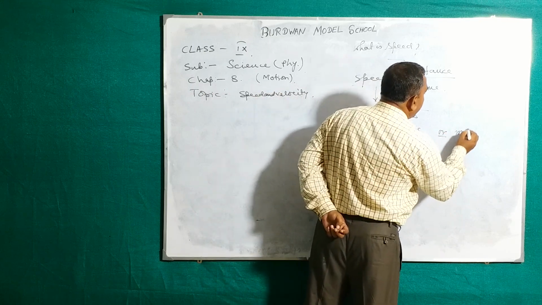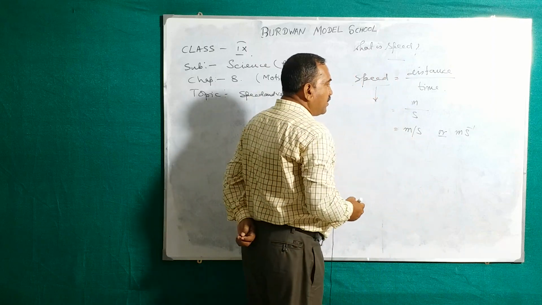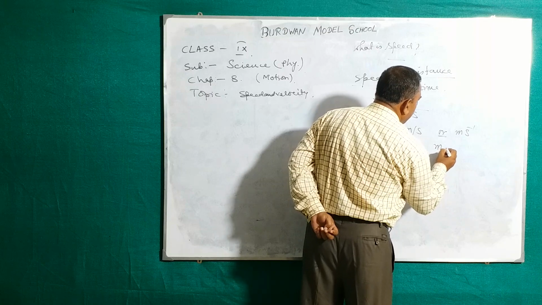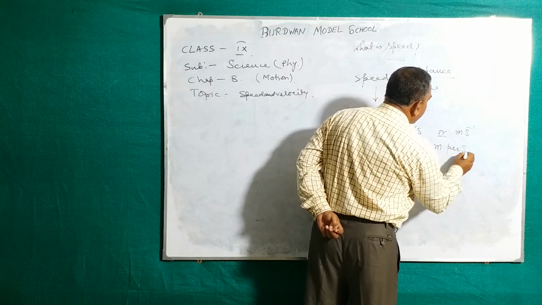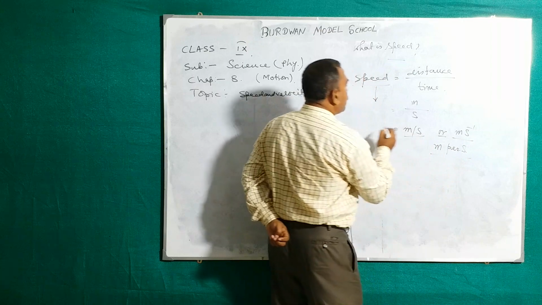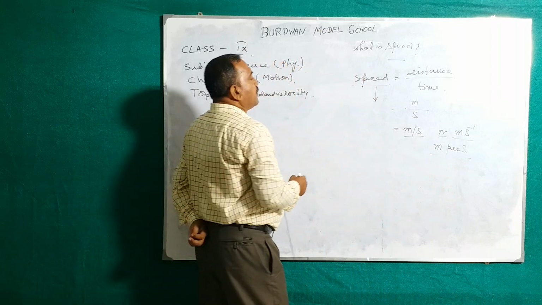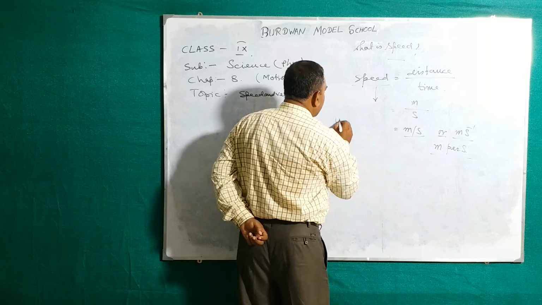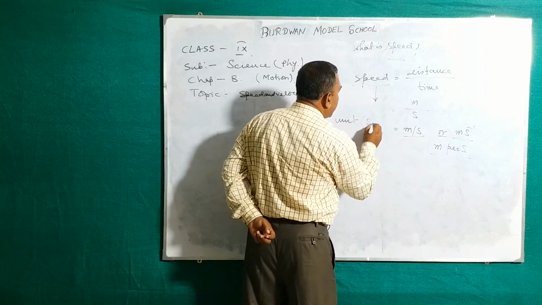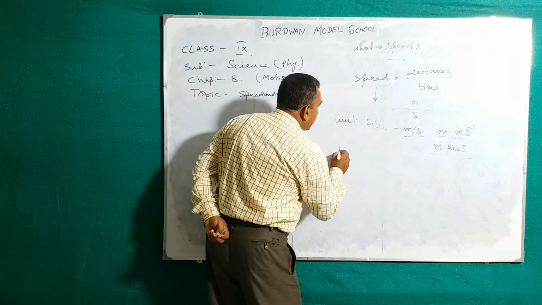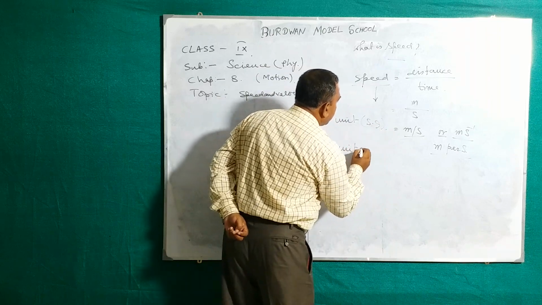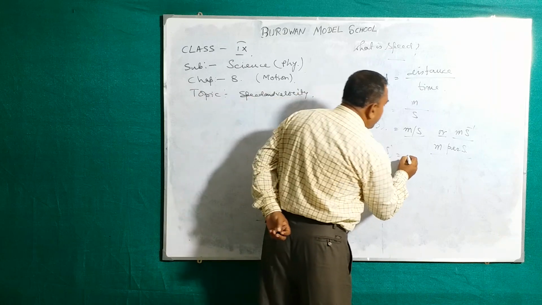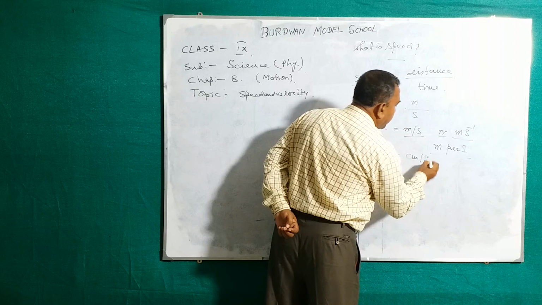meter second to the power minus 1 or meter per second. As you wish, you can write it. This is the SI unit, you know it. If you consider unit in CGS, it will be the centimeter per second.